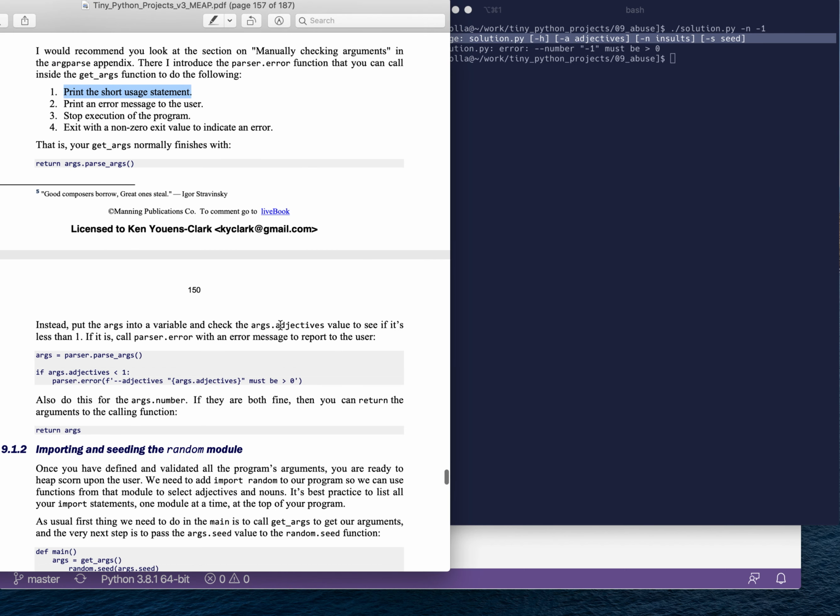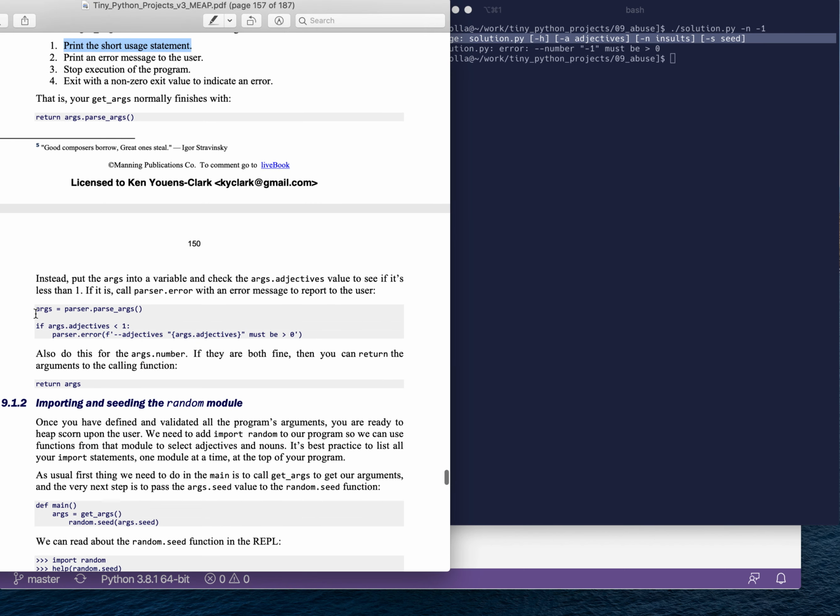So in order to do that, I show here that we looked at this a little bit, I believe, in the howler, because the input could either be plain text from the user or that text could indicate an input file. And I showed you how to intercept the arguments from parse args, and then to do something with, say, the args.txt. Here, inside the get args, I'm going to intercept the arguments, and I'm going to say if the adjectives is less than 1, I can use parser error here to create an error.